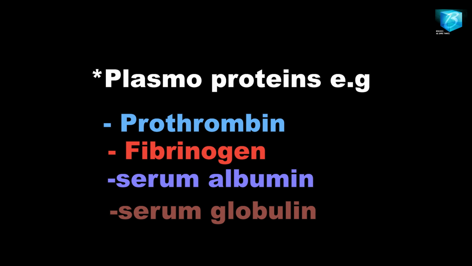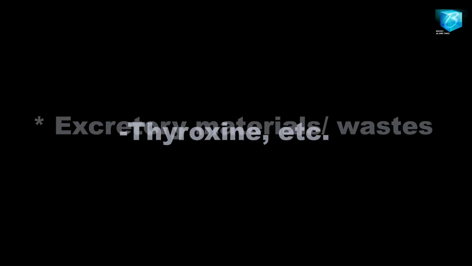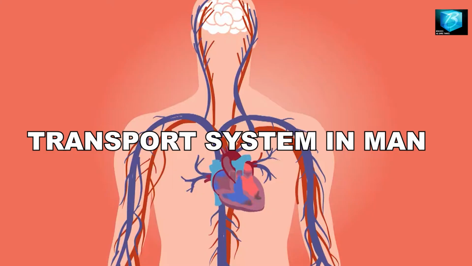Apart from these, we have hormones. They are chemical substances that are produced in certain parts of the body but transported to target organs where they effect their functions. Examples of such are antidiuretic hormone, adrenaline, thyroxine, and the rest of them. We equally have excretory materials such as carbon dioxide, urea, uric acid, and so on. All of these make up the remaining 10% that are dissolved in the 90% of water to make up the plasma of the blood. I hope you understand.